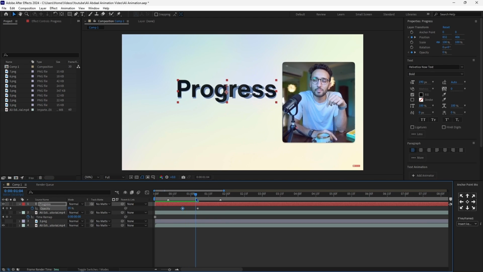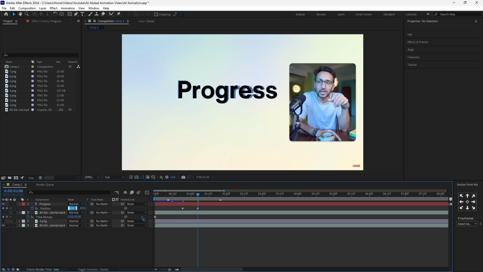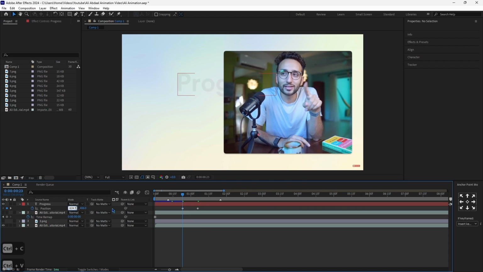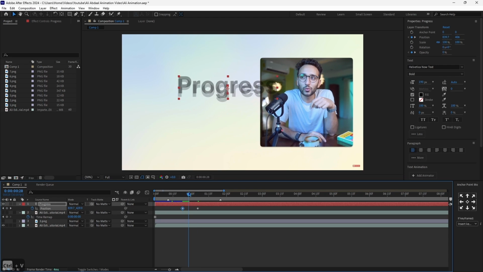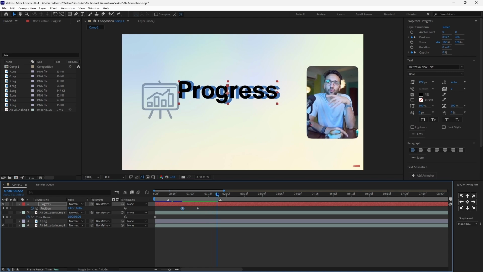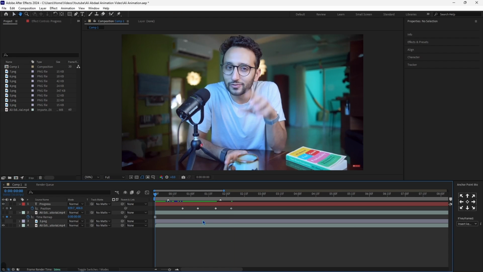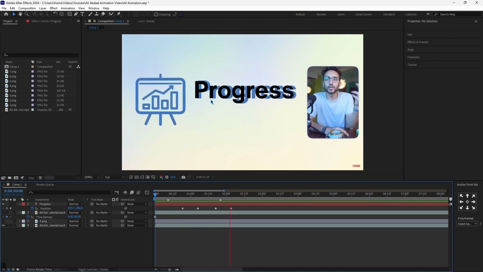So now as you can see, it goes down just like so. I want the text to be a bit more to the right, just like so. So I'll copy this value and paste it here as well. And now as you can see, we have this, and then the progress text is going to move once again from here. So I'll click another keyframe on position to exactly here. And it's going to act like if it was bumped by this icon, as you can see. So then now we have our text moving just like so.